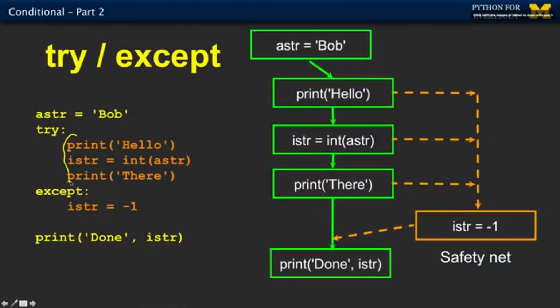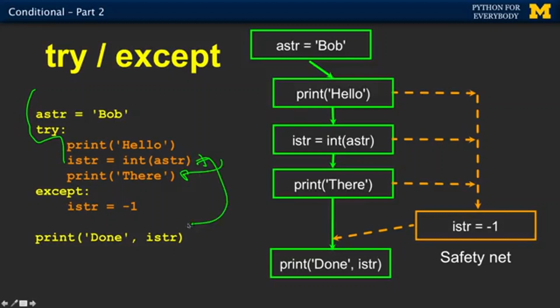So the thing about the try except block, and you might be tempted to do this: if you're getting tired of tracebacks and blowing up, you might want to put your entire program in a try and except block. And you might say try blah, blah, blah, blah, and then except something bad happened. The problem is if your program is blowing up, you actually want to know about it. And the way the try and except block works is if it's in the middle of a try and except block and something goes wrong, like in this particular line, it doesn't come back and finish the try and except block.